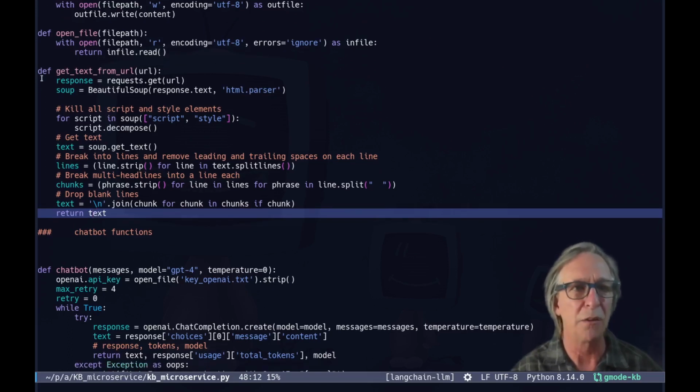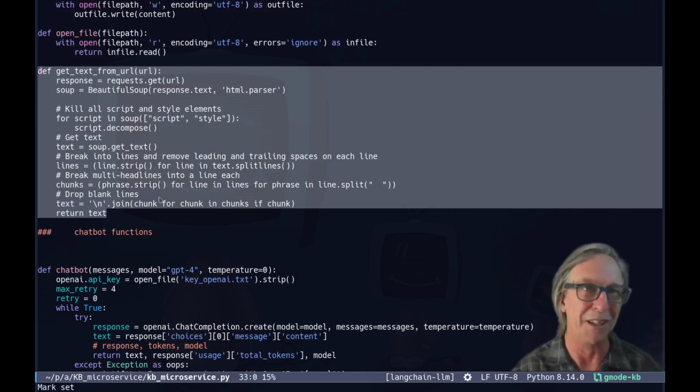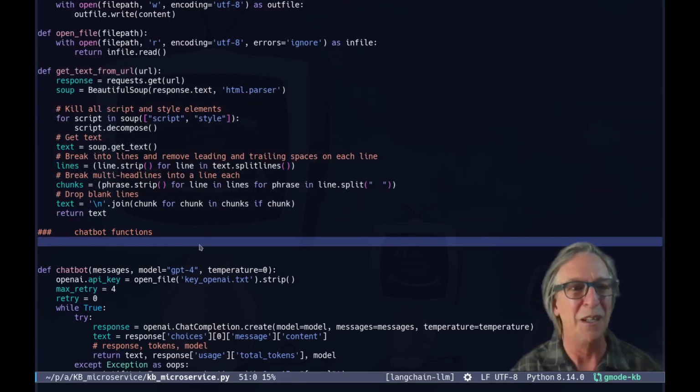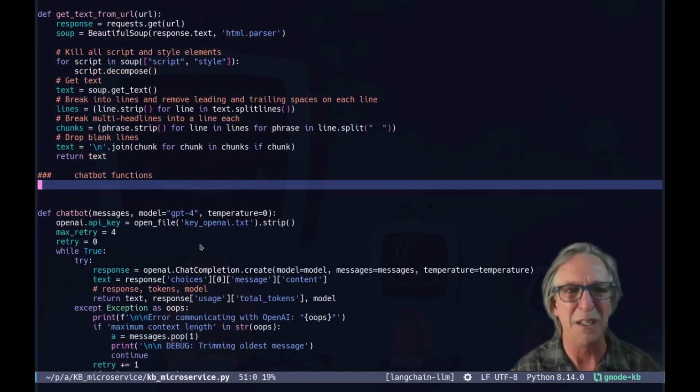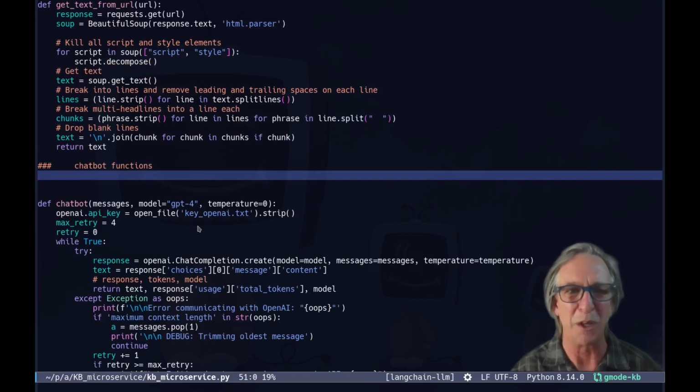And in fact, I did not write this one. This one was purely written by ChatGPT. I asked it for something that would do that, and it responded with something that worked first time, so there you go.